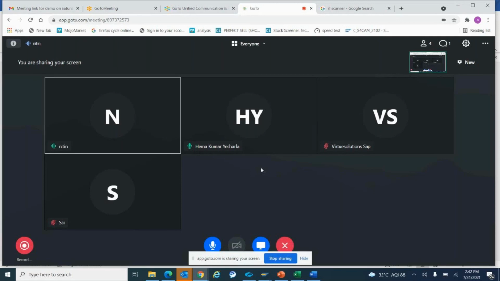There are not many changes in this, only one or two things are changed. The course material is also the same. Whatever course material I am referring to is based on 9.5 only. So as of now there is no difference between S4 HANA and EWM, only one or two things that I will tell you when I reach that particular stage.